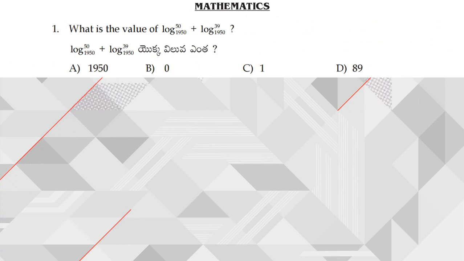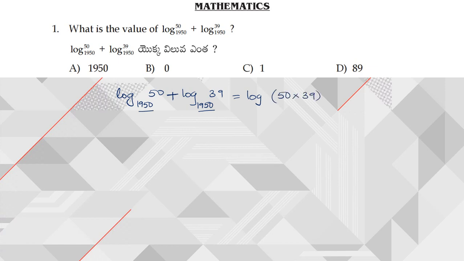What is the value of log 50 to the base 1950 plus log 39 to the base 1950? If you observe this carefully, it is the logarithm of 50 to the base 1950 plus the logarithm of 39 to the base 1950. Since you have 1950 as the base and a plus symbol, log A plus log B can be written as log of A into B, which is 50 into 39.